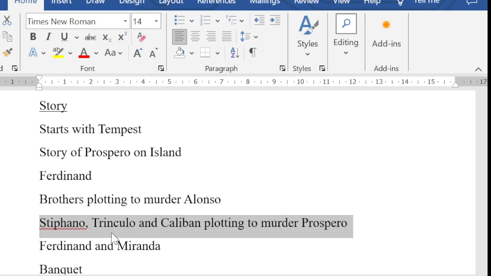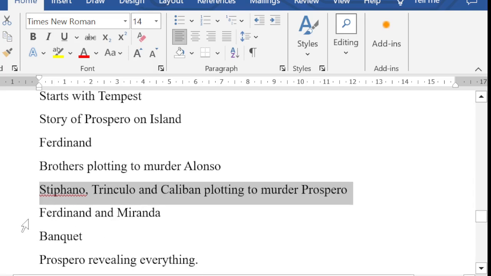Now, again coming back, there were Ferdinand and Miranda in the middle of the forest. Ferdinand again sees Miranda, and there they exchange words, they exchange their love, and finally Ferdinand agrees to marry Miranda. Prospero, hiding behind a tree, was watching all these things, and he eventually becomes convinced that Ferdinand is actually in true love with Miranda. So he's happy. Later we can see that Prospero arranges a huge banquet and invites a few spirits and all. They all sing, dance, and bless Ferdinand and Miranda for their marriage. So there is a happy side of it.